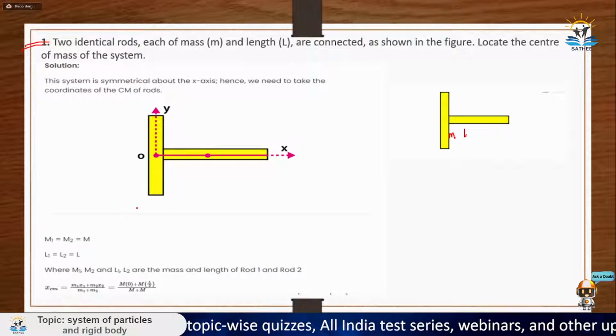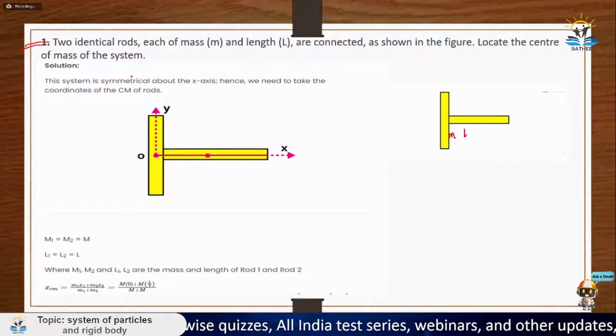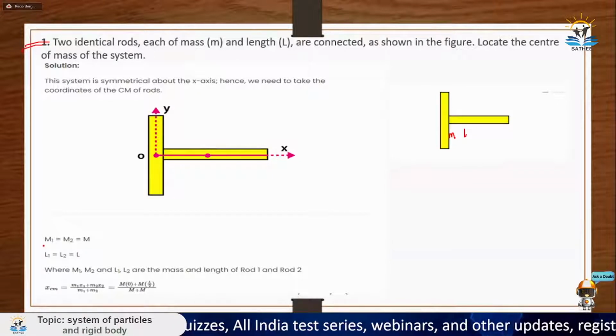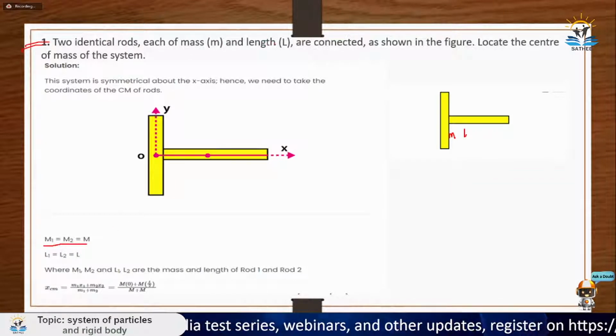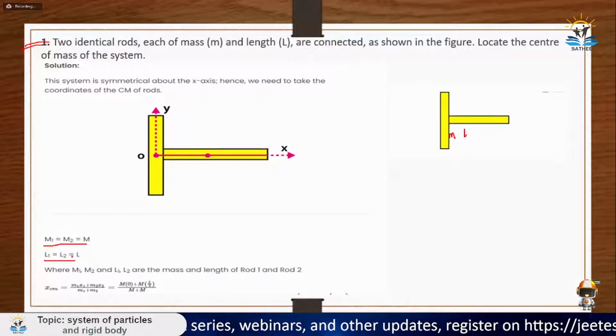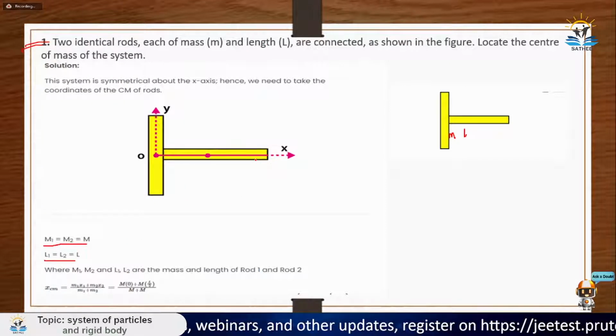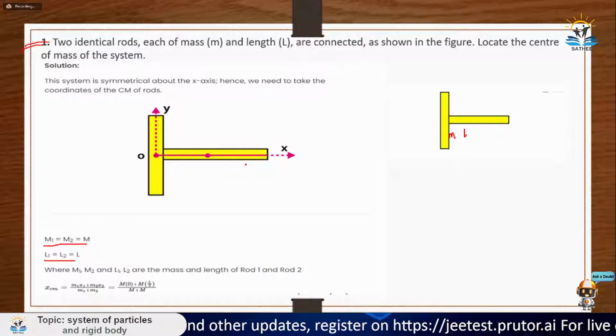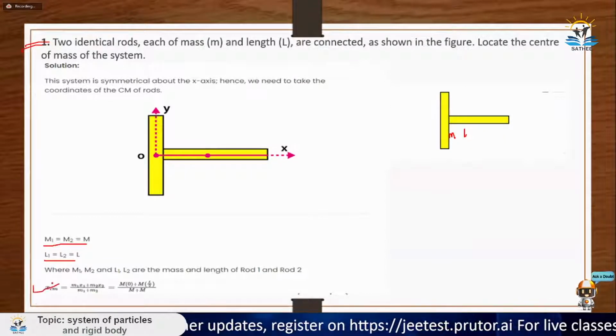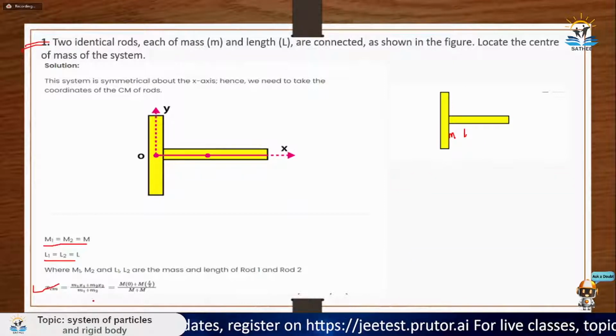मतलब मेरे को इस पूरे सिस्टम का सेंटर ऑफ मास बताना है. So since we are given that दोनों का mass equally है, so m1 is equal to m2 is equal to capital M. Okay, and both length is l only, so l1 is equal to l2 is equal to l. So now what we need to do, we need to calculate center of mass. So since here we know the distribution, we don't need to integrate, we can directly use this formula, sigma mi xi upon capital M.